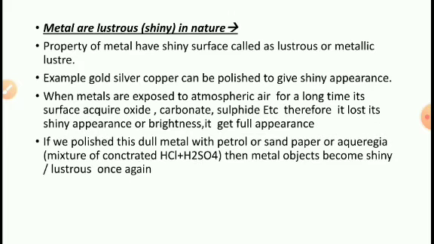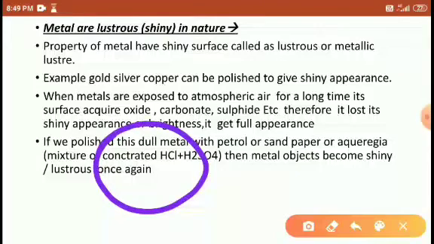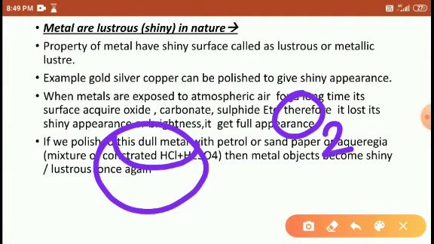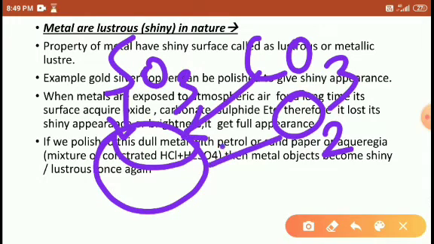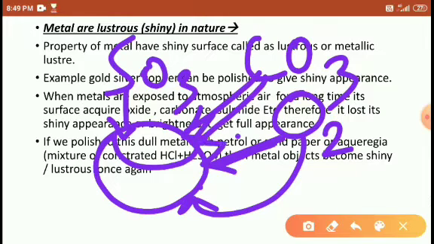The atmosphere contains oxygen, carbonate, and sulfide, and these all interact with the gold metal. When they interact, they make a kind of chemical bond with gold. Oxygen makes a chemical bond with gold, carbonate makes a chemical bond with gold, sulfide makes a chemical bond with gold.